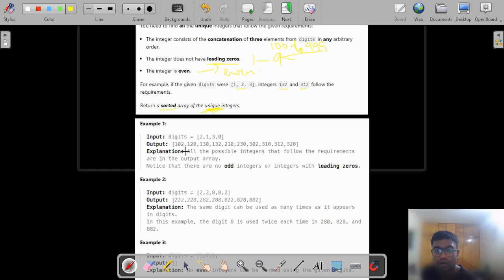We can have all these possible combinations which satisfy this condition. All of these are even, do not have any leading zeros, and are three digits ranging from 100 to 999, and this output array is sorted and only contains unique values.